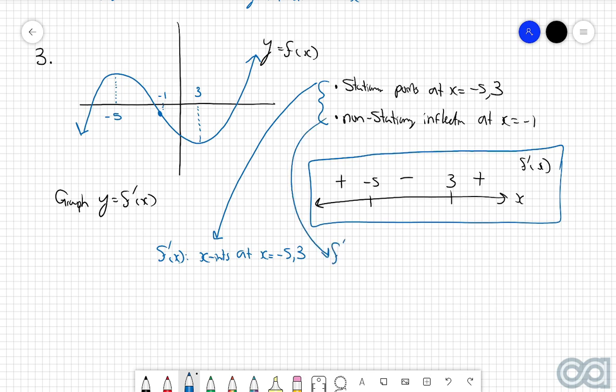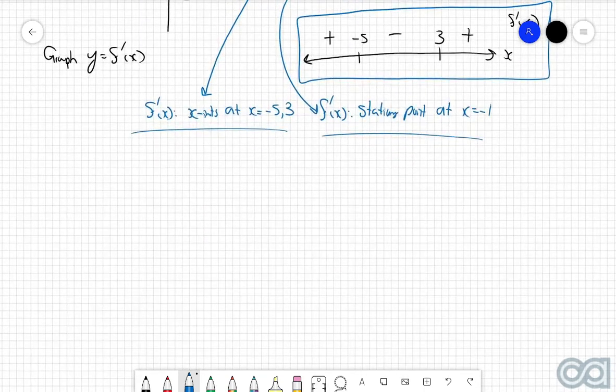Well, what that means for f dash of x is that we are going to have a stationary point at x equals minus 1. So what we can do now is use these two bits of information combined with the sign diagram to graph out a somewhat approximate answer for the graph of y equals f dash of x.